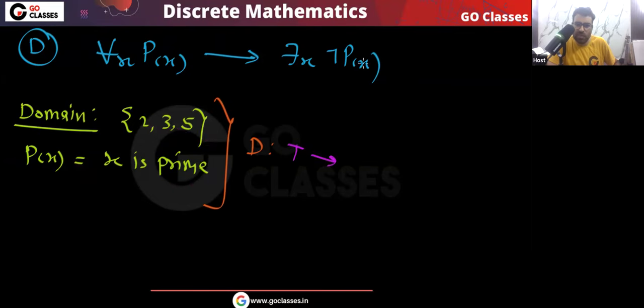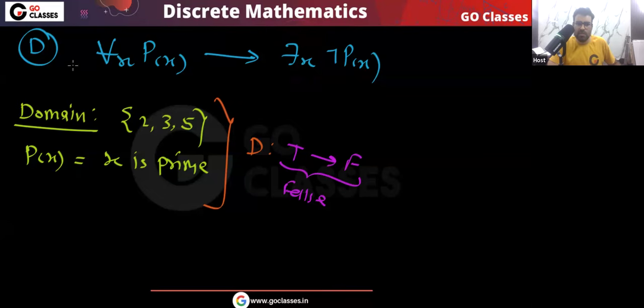There is some element in the domain where P is false. There exists x in the domain for which P is false. No, there is no element in the domain where P is false. For every element, P is true. So this becomes true implies false, so overall it becomes false.